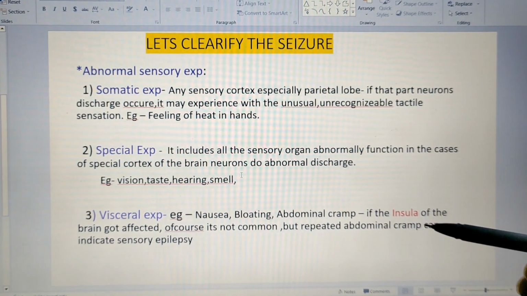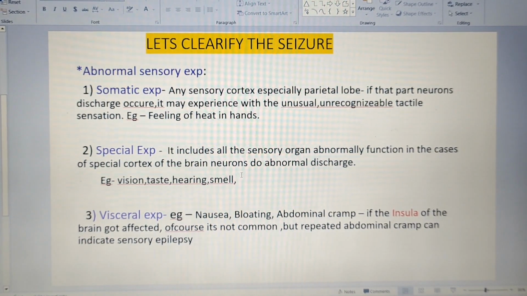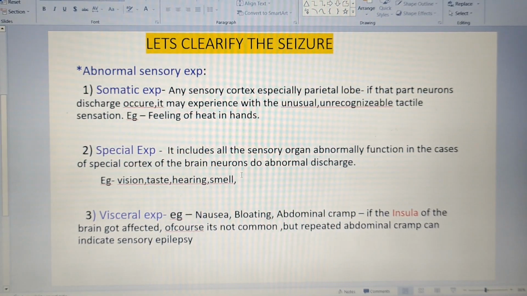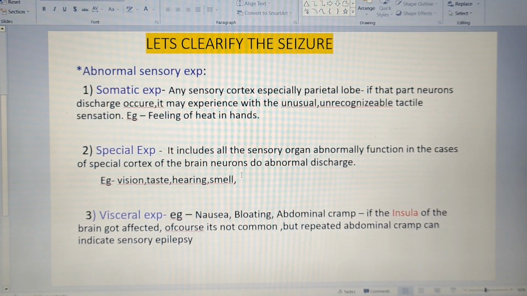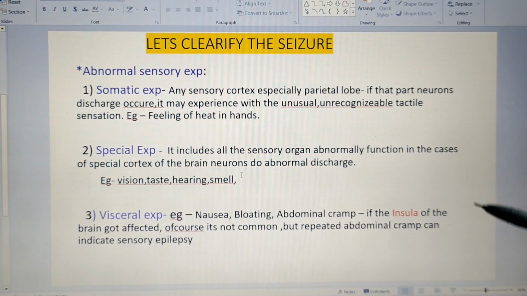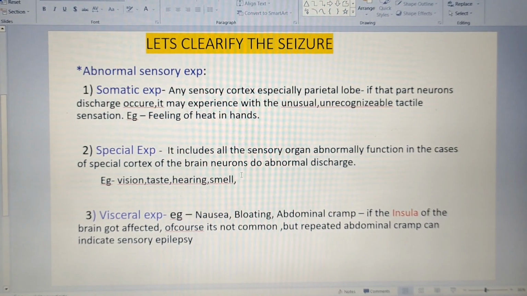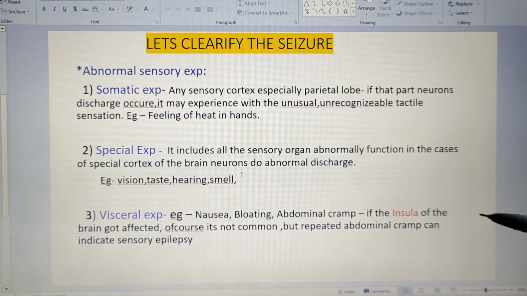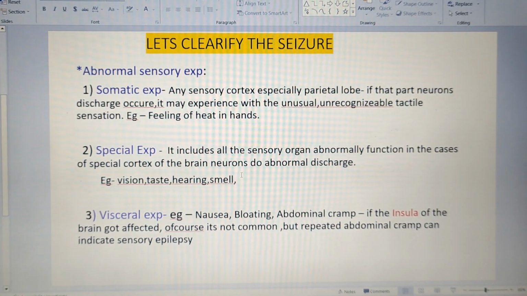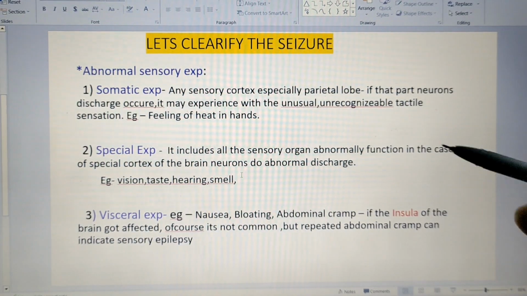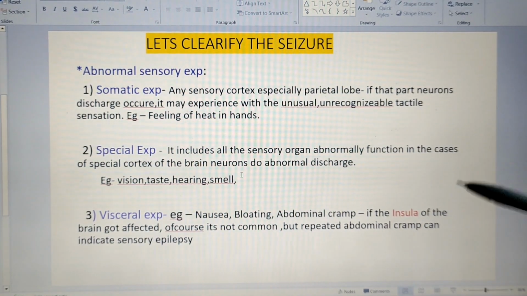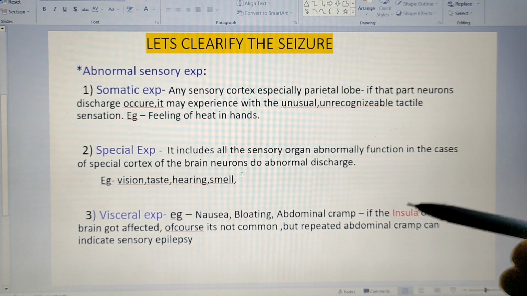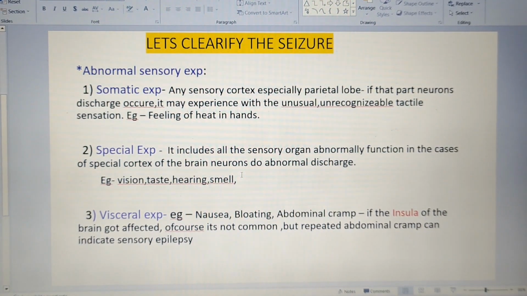But you can't find it through pain scale measurement. You will find no abdominal changes or infections, nothing. Everything is normal. Then why are they complaining of pain in the abdomen? There you have to think that it can be a seizure of the insula part of the brain, leading to the frequent abdominal pain of the patient.